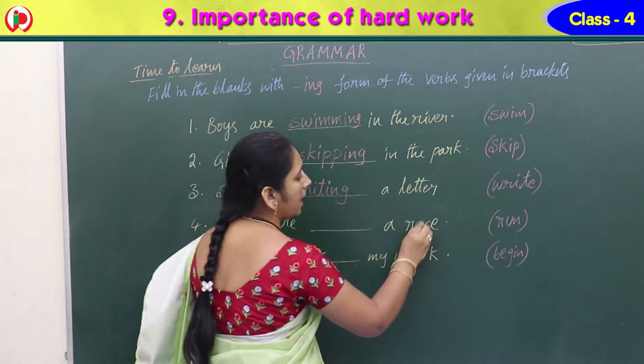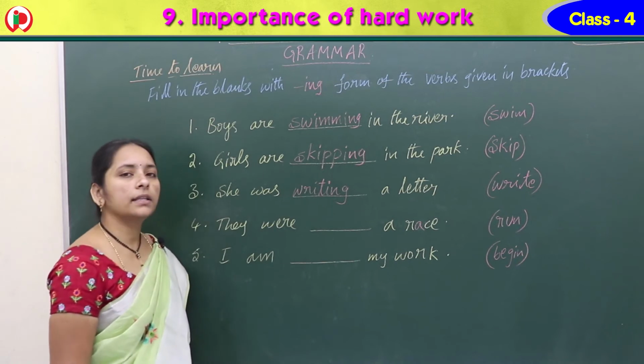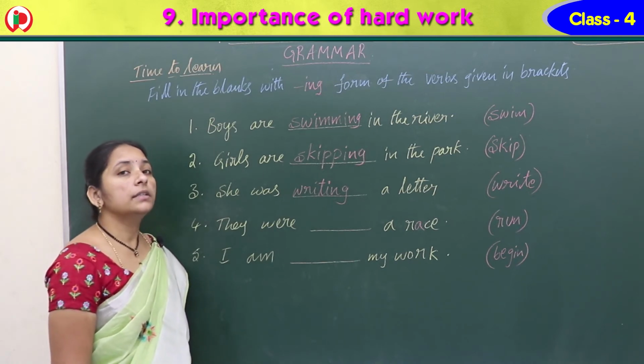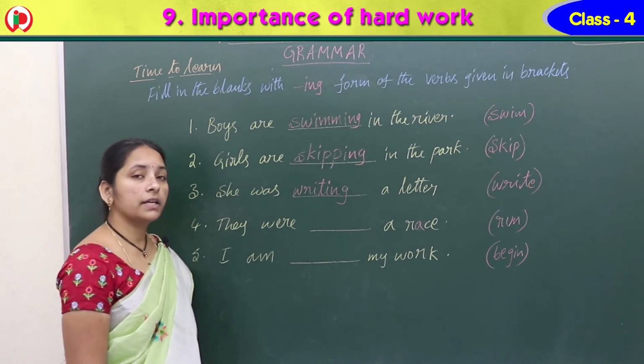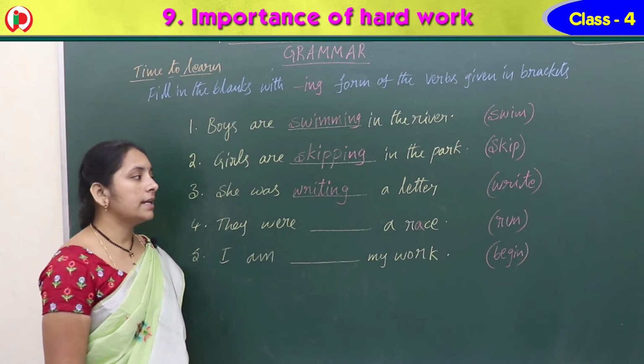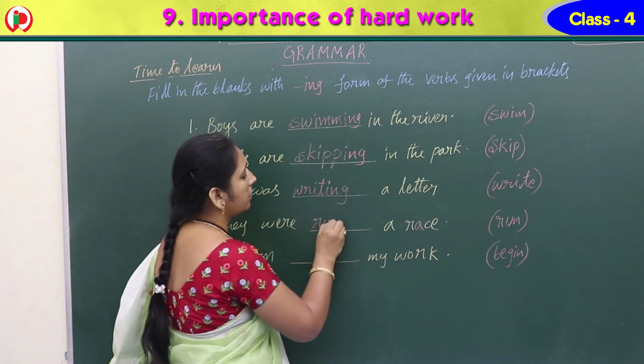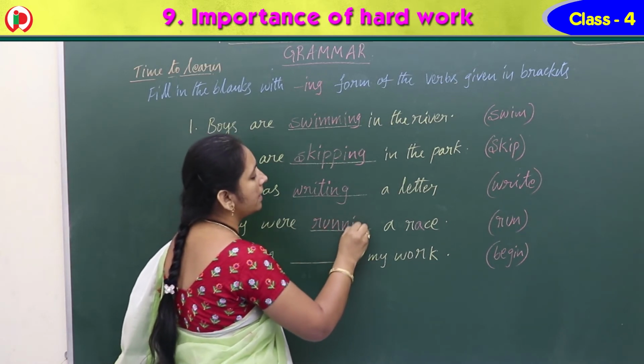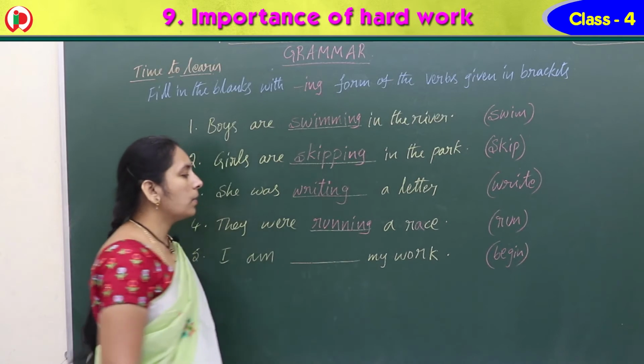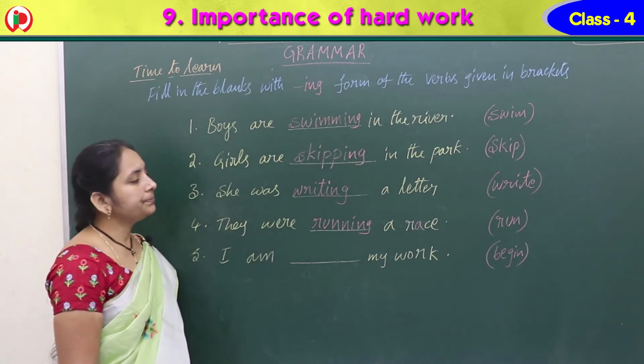Next one, they were dash a race. So what are they doing there? They were, yes, run they have given. For this ing form, running. They were running a race. So running spelling, R-U-N-N-I-N-G. They were running a race.